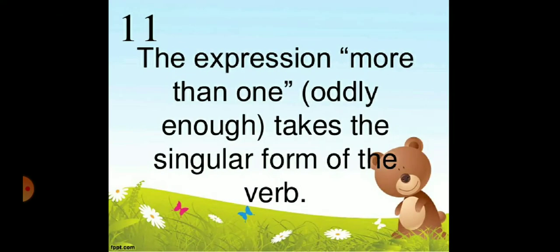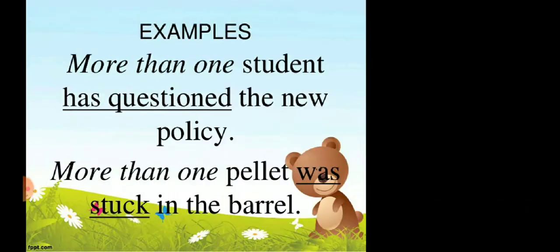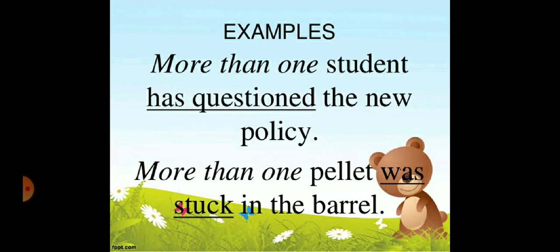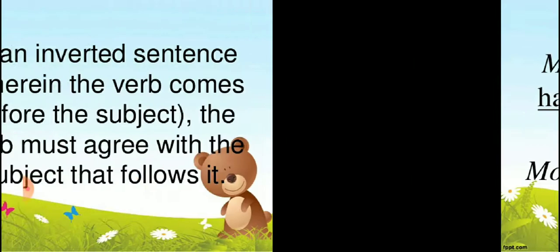Now come to the next rule, that is 11th. The expression more than one oddly enough takes the singular form of the verb. For example, more than one student. One student, that is singular subject, that's why it will take singular verb. Has questioned the new policy. More than one pellet, that is also singular, it will take the singular verb was stuck in the barrel.